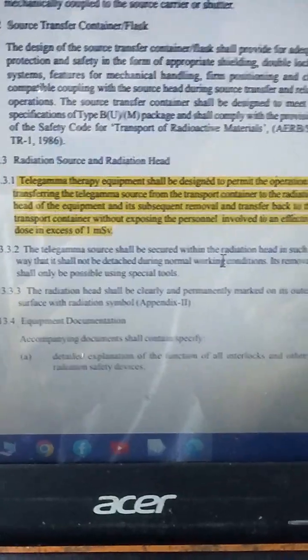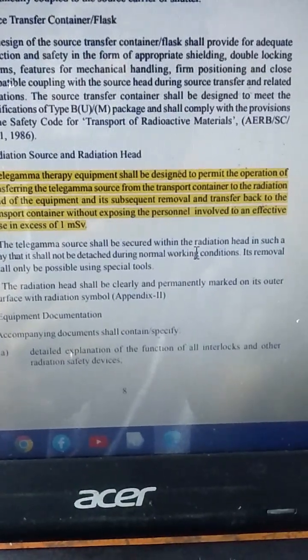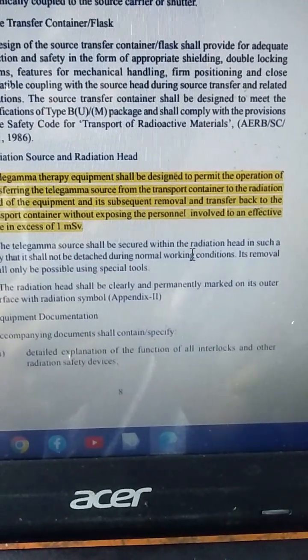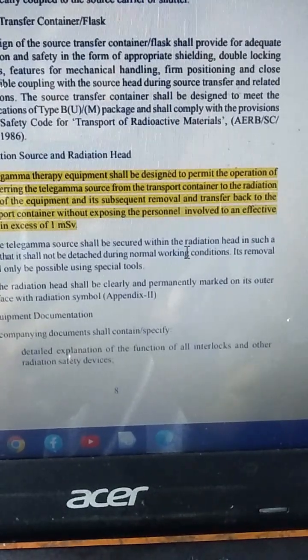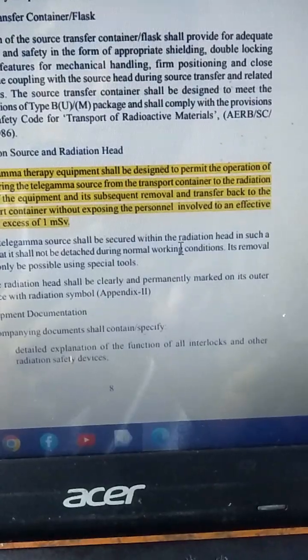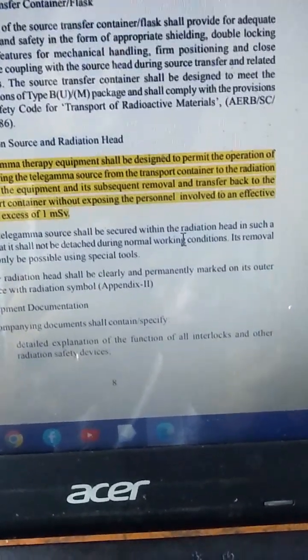So what you need to know, you should remember the effective dose limit for those who perform the operation of transferring the teletherapy sources from the transport container.